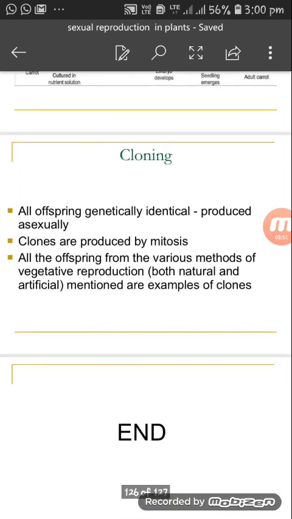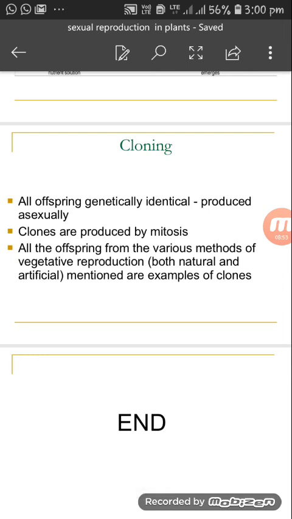Cloning. We'll cover this and then we'll end the session. What are clones? All offspring that are genetically identical and produced asexually are called clones. They are produced by mitosis. All the offspring from the various methods of vegetative propagation, both natural and artificial, mentioned here are examples of clones.